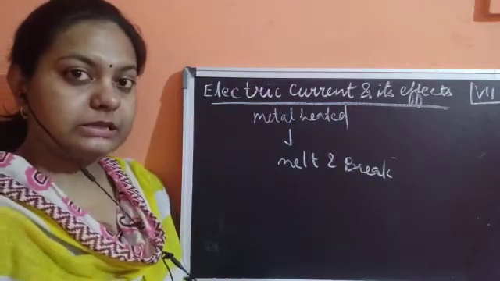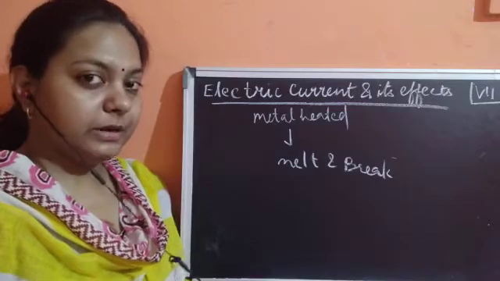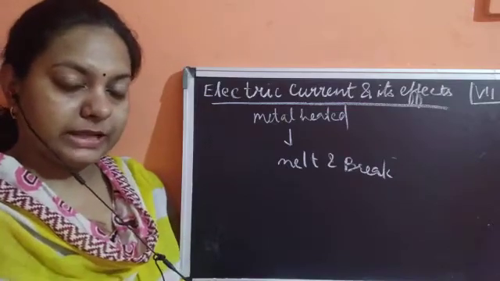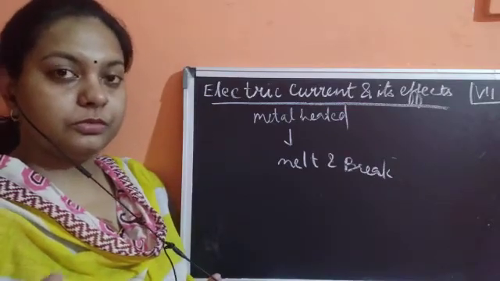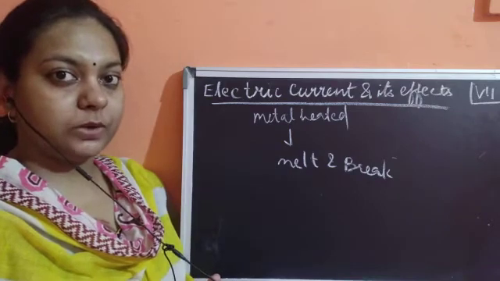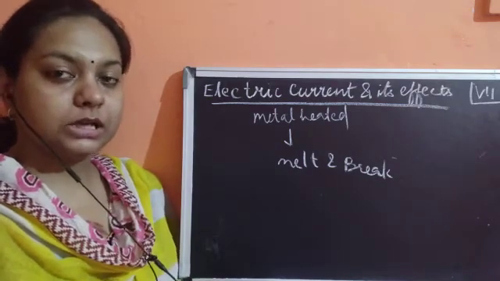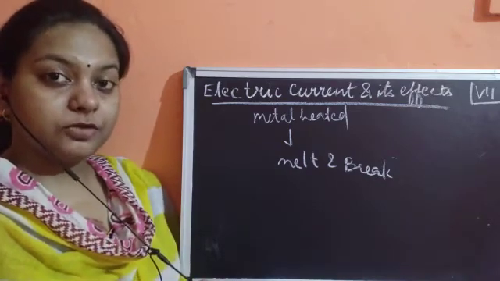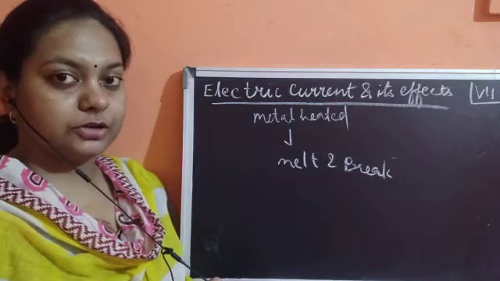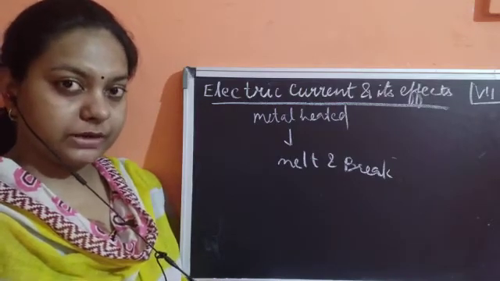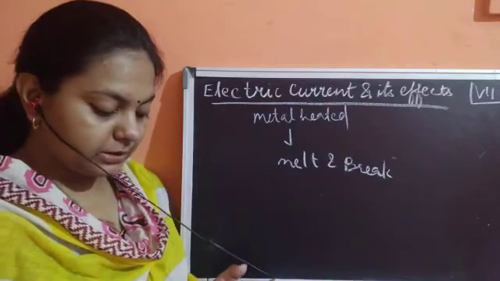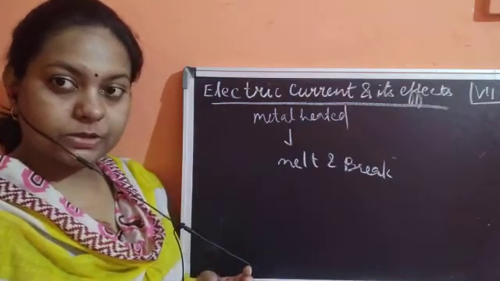Breaking of the circuit means there would be no excessive current present in that place, or if we are talking about a home, no extra supply of current would be given, so that the amount of current flowing in the circuit is controlled. If an extra amount of electricity flows in that circuit, it is going to damage the appliances present in the homes.